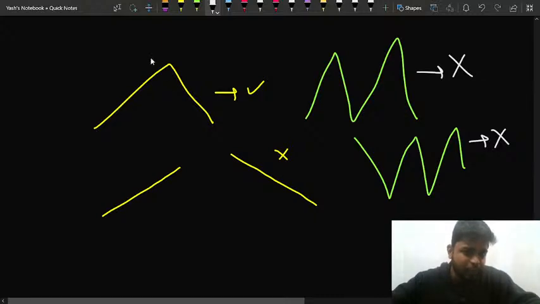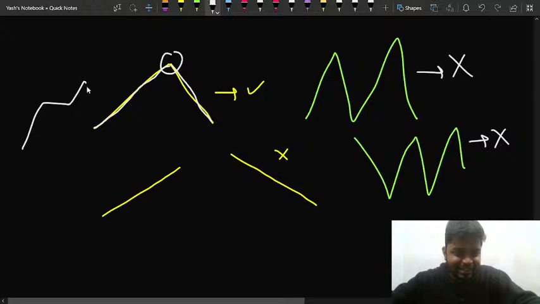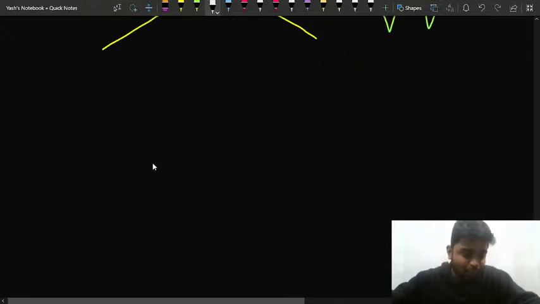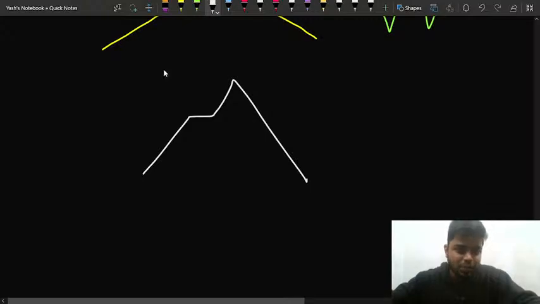Only a mountain array would be considered when, in the starting, your array is increasing and then after a while your array is decreasing, right? So you have a top point, a peak point. Also there should be no plateau in between. Like let's say you are going up and then staying flat, and then dropping. So this is also not possible. Let me write it for you. Equal elements are also not considered if there are equal adjacent elements, right? If you have something like this, in this case also you will say that no, it's not possible, right?